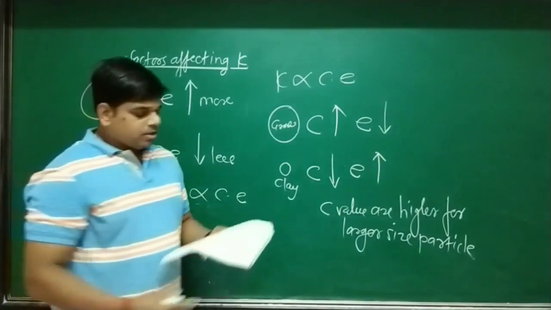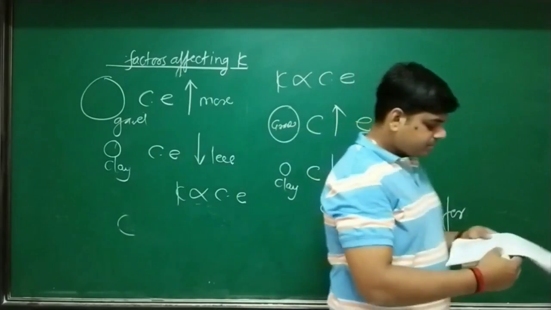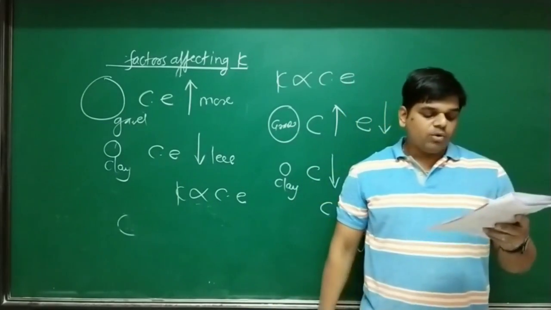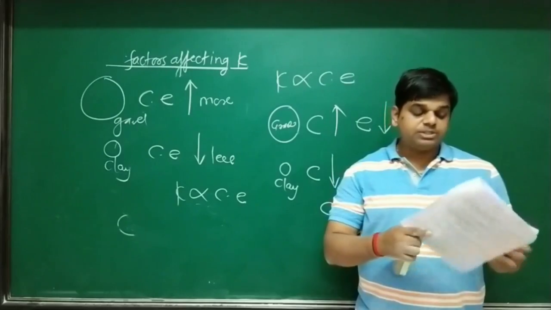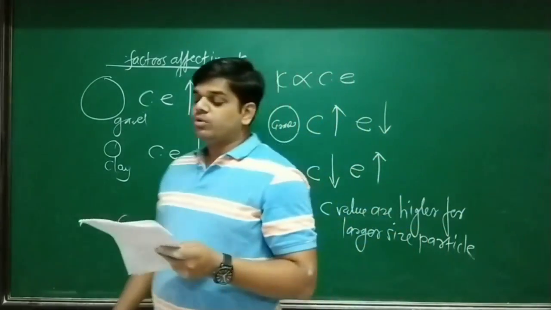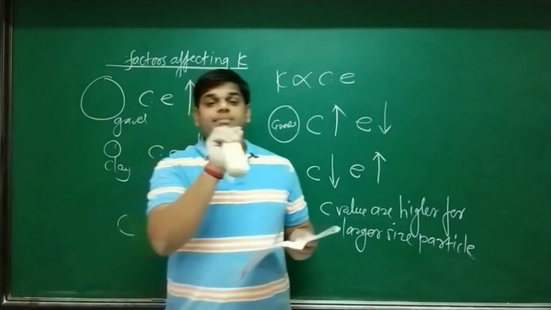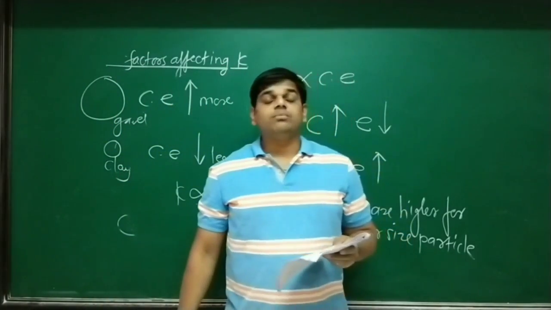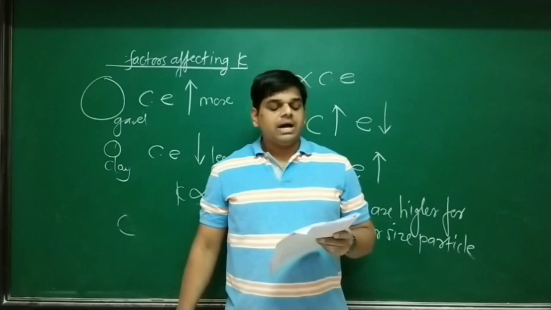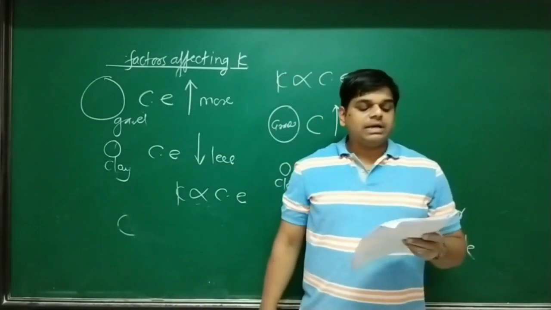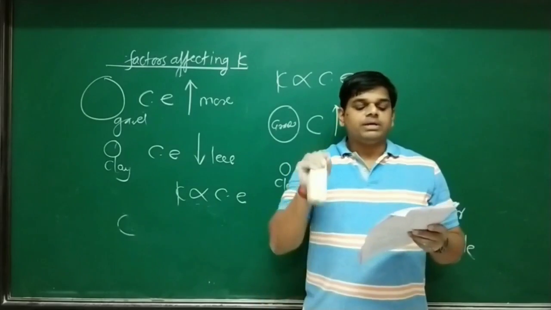Okay, so in your notes the last line is given. To overcome this, they introduce a term, shape factor or shape constant. Shape factor values are more for coarse grained soil. You may underline it with a different color pen. Shape factor or shape constant values are more for coarse grained soil and less for fine grained soil. Again you may underline, for clay C is less but e is more.